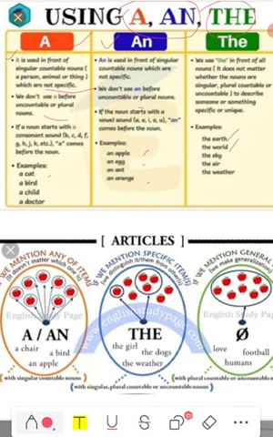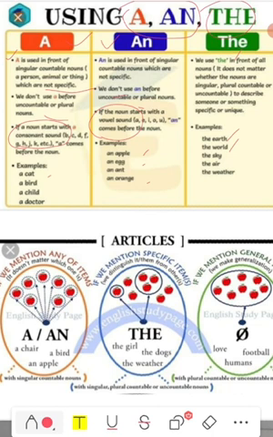Then the third point under a, which is important: if a noun starts with a consonant sound, a comes before the noun. If the noun starts with a vowel sound, then an comes before the noun. So the sound system is very important, and the can be used with any sound. But we should be referring to a specific thing, whether it begins with a consonant sound or a vowel sound, we use the.